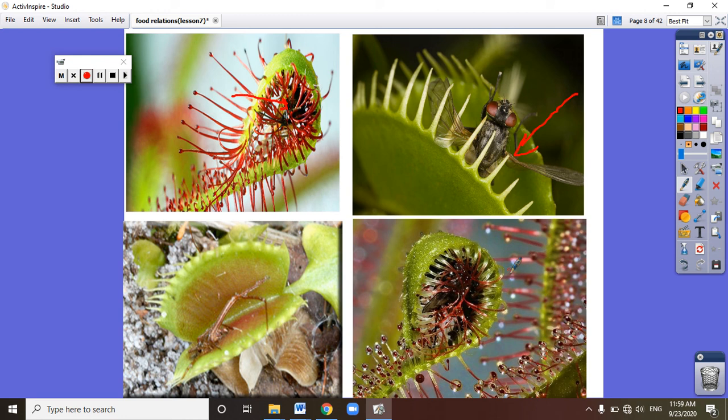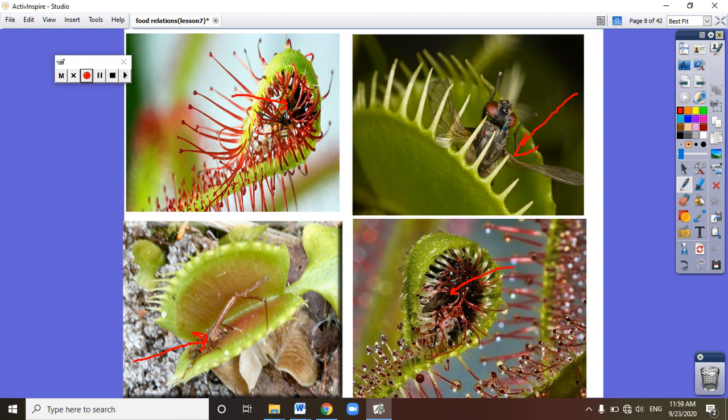So Drosera and Dionaea are insect eaters which cannot make their own protein, so they devour small insects to get their protein. How do these plants eat these insects?